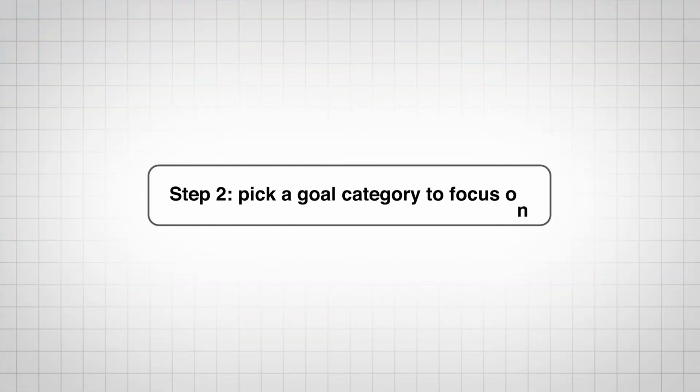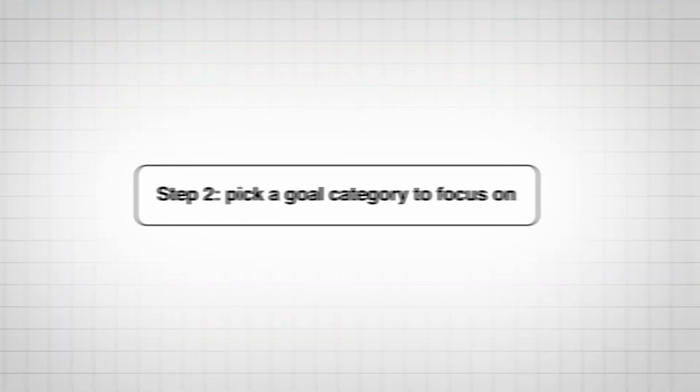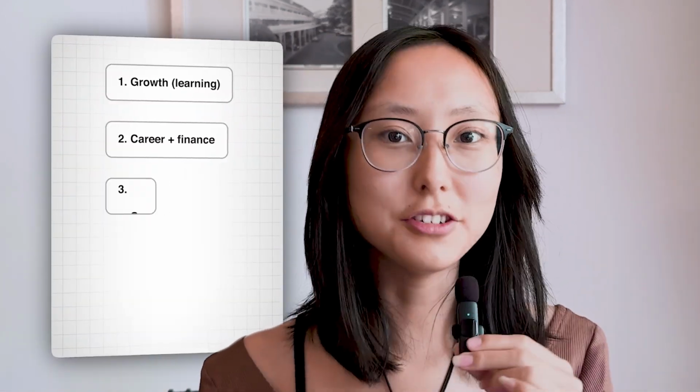Number 2 is to pick a goal category to focus on. So I usually categorize my life into these categories: growth and learning, career and finance, creativities, which is like hobbies and fun stuff, health, your physical and mental health, and socials. So this is friends, family, and relationships.